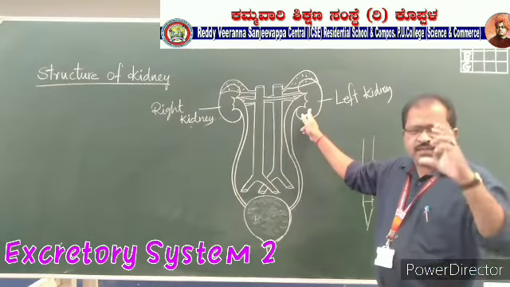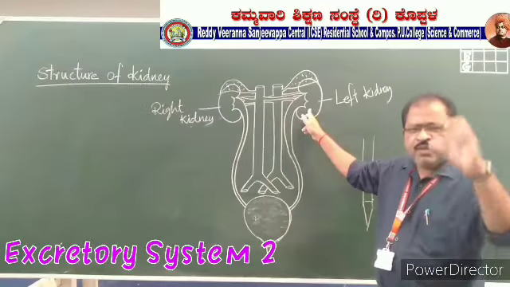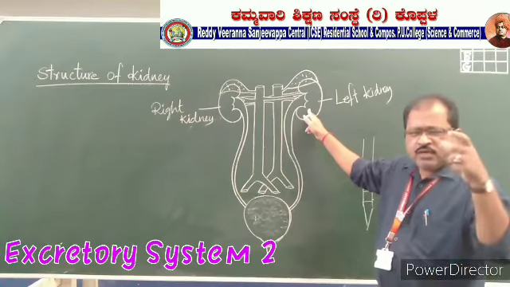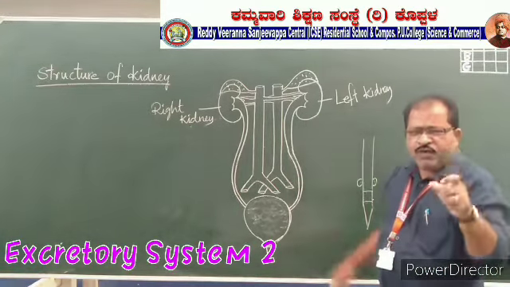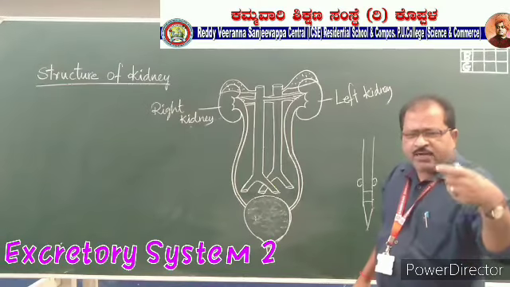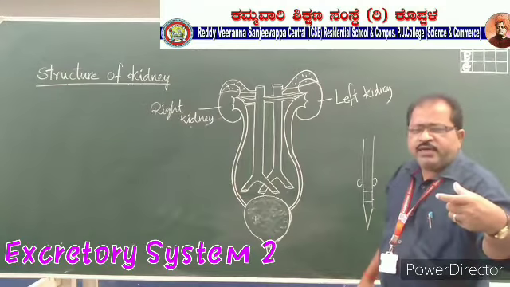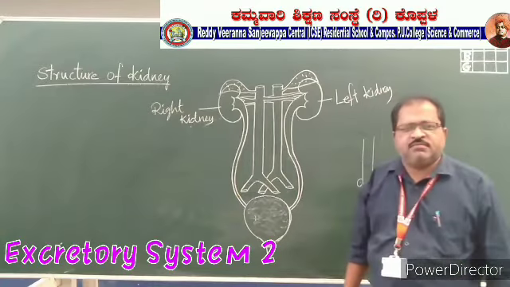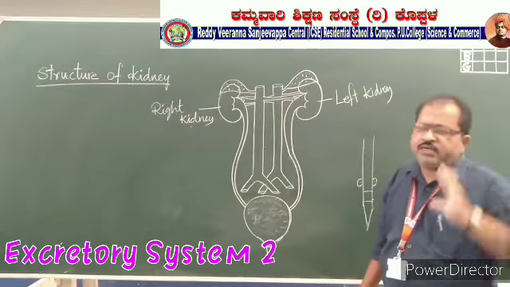Okay, and the size of the kidney is length 10 centimeters, width 6 centimeters, and thickness is how much? 3 centimeters. This is the total size of the kidney.